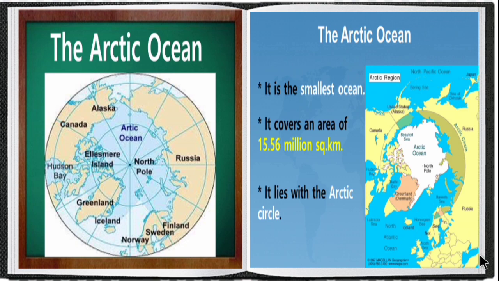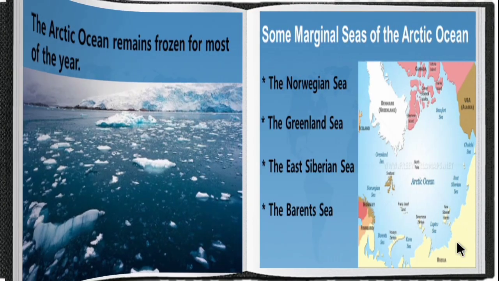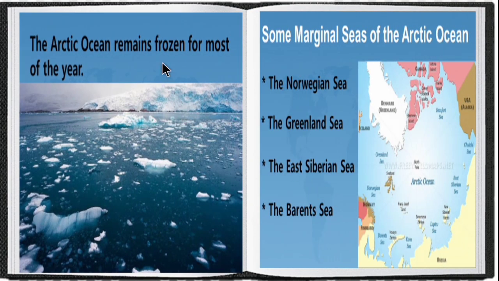Then the Arctic Ocean, which is the smallest ocean. It covers an area of 15.56 million square kilometers. It lies within the Arctic Circle. The Arctic Ocean remains frozen for most of the year because it lies on the extreme North Pole.